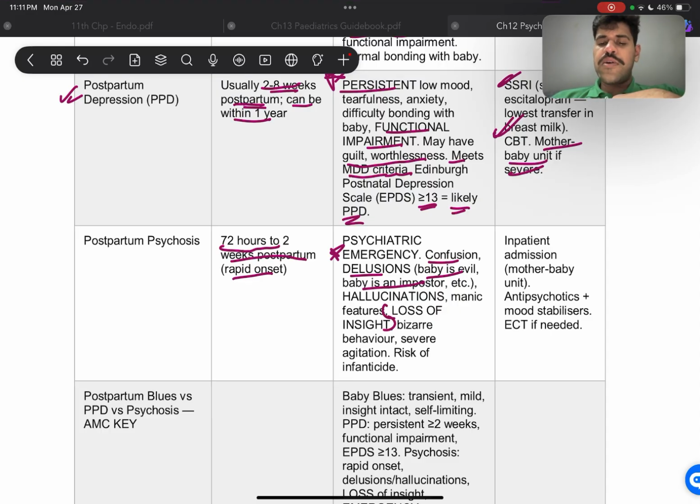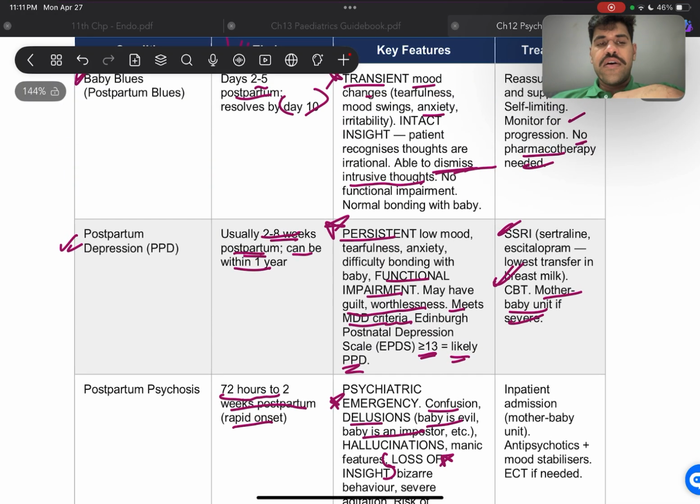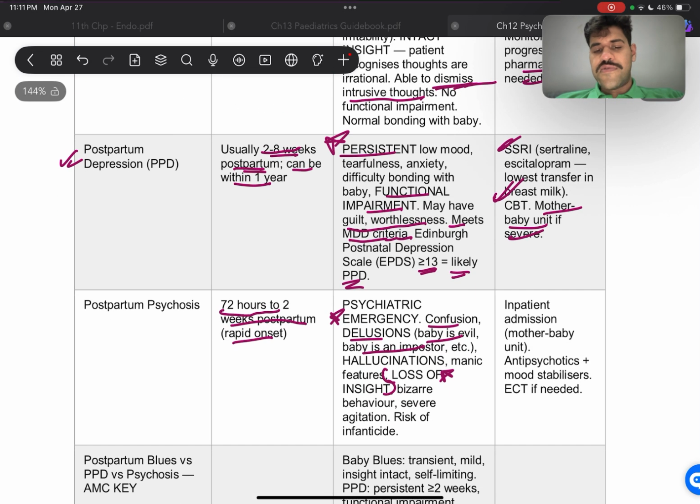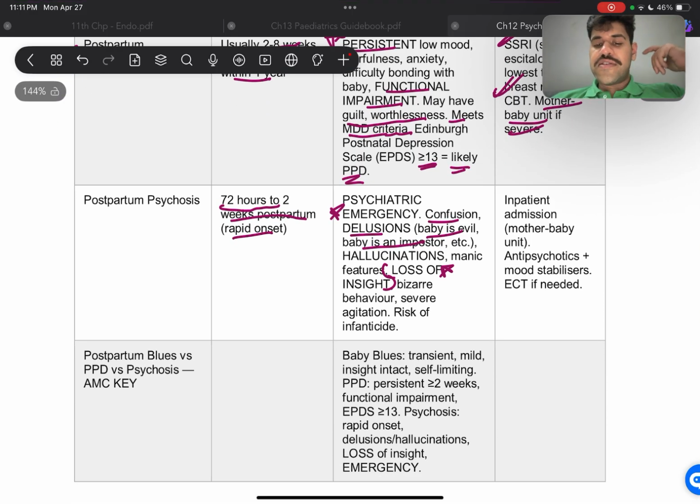All right, this is an important point to differentiate from baby blues, because baby blues also occur within the 72 hours to 2 weeks window, so it could overlap. So if they have a loss of insight and bizarre behavior, severe agitation, risk of infanticide, this is very important. Right, what do we do with that? We have an inpatient admission. We have to get them into a mother baby unit, antipsychotics, mood stabilizers, and we have to do ECT if